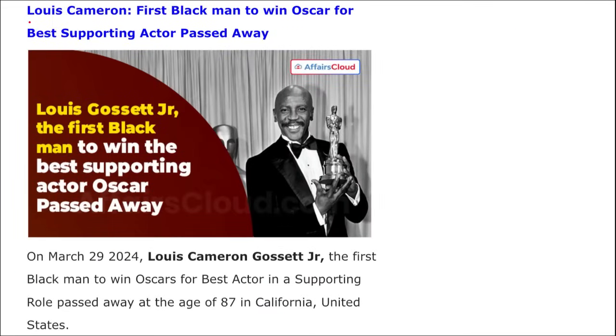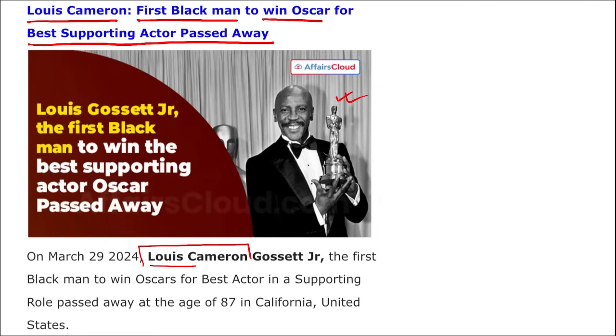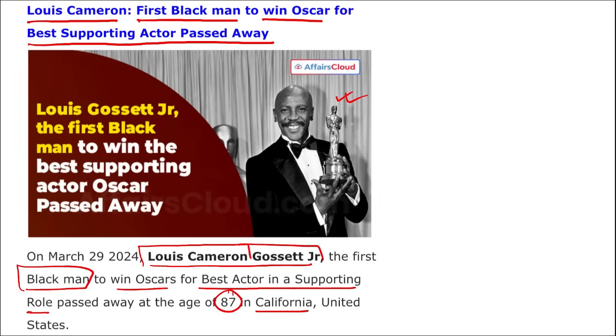Moving on, next is Louis Gossett Jr., the first black man to win an Oscar for Best Supporting Actor, who recently passed away. As you can see, he was the first black man to win an Oscar for Best Actor in a Supporting Role, and he passed away at the age of 87 in California, USA.